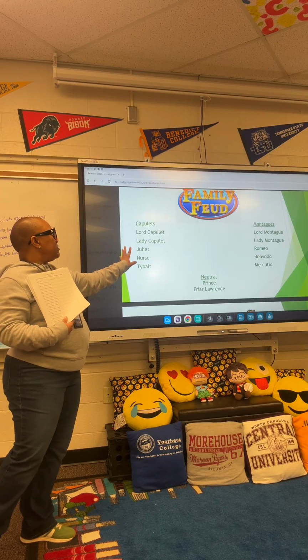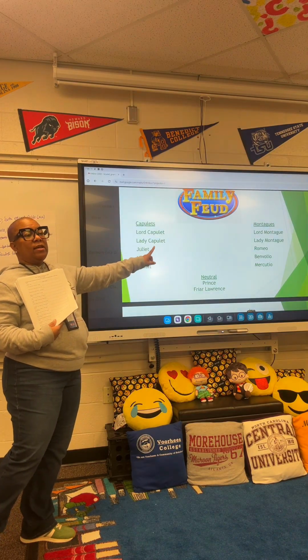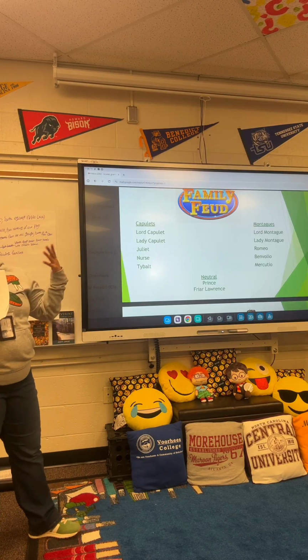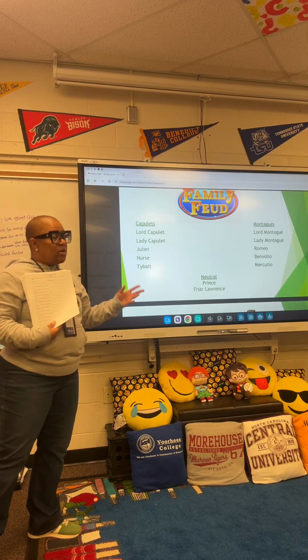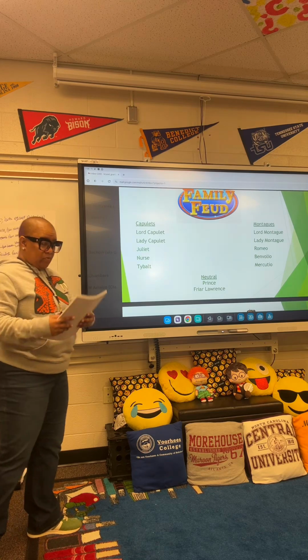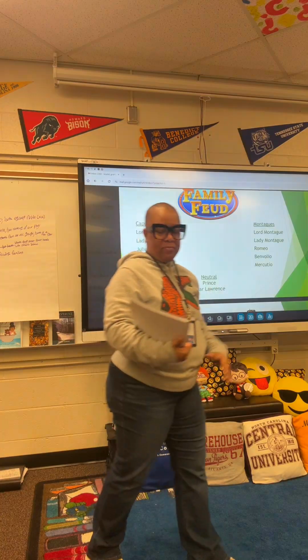Again, they have children who will fall in love. Juliet and Romeo will eventually fall in love, but of course they can't be together because their families hate each other. We'll find out what happens, but we know at the end what's going to happen to them. They kill themselves. All right, but a whole lot of stuff is going to happen in between.